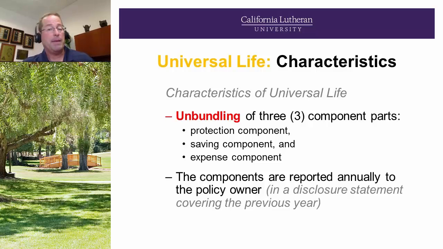And as the slide states, unbundling in 3 component parts: the protection component, the savings component, and the expense component. And the components are reported annually to the policy owner. It'll be an annual policy statement saying, here's the cost of insurance, here's the expenses, here's what you put in, here's the increase in the cash, and here's the interest rate credited on the prior cash.